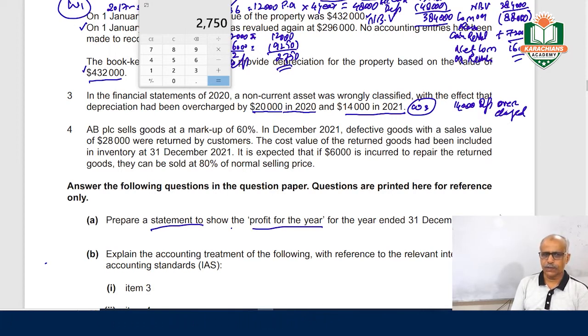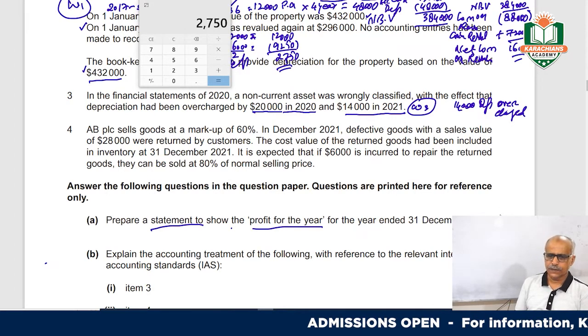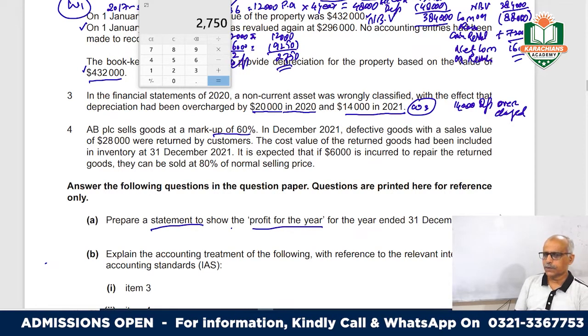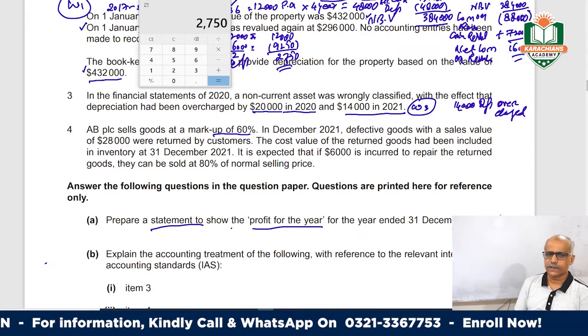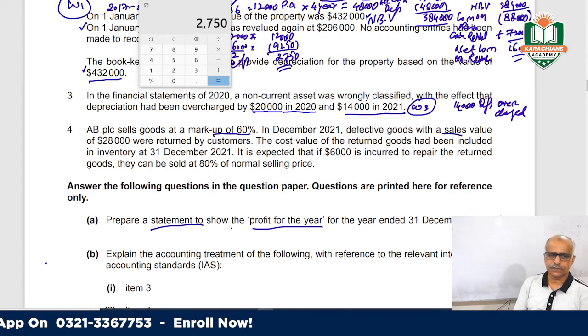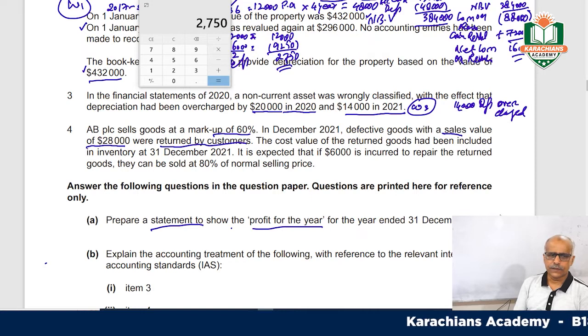AB Public Limited Company sells goods at a markup of 60%. In December 2021, defective goods with a sales value of 28,000 were returned by the customer. So this is the sales price.